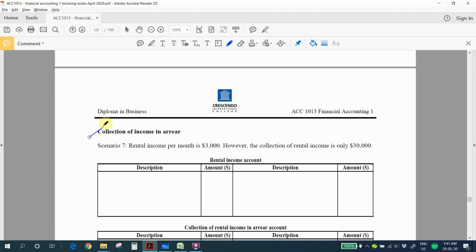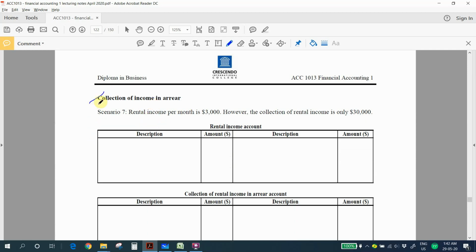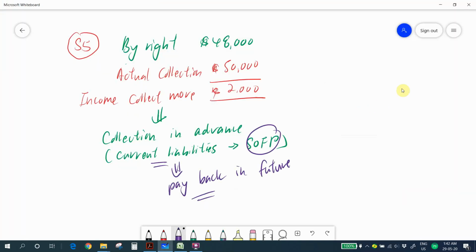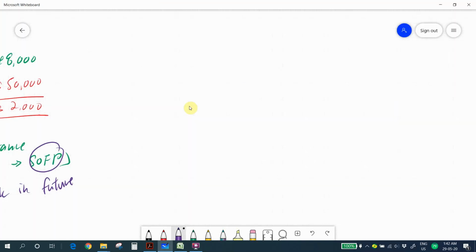collection of income in arrear. So scenario 7, rental income per month is 3,000. However, the collection of rental income during the year is only 30,000. So let's explain this situation. So we have situation 7 now, and this is for the rental income.